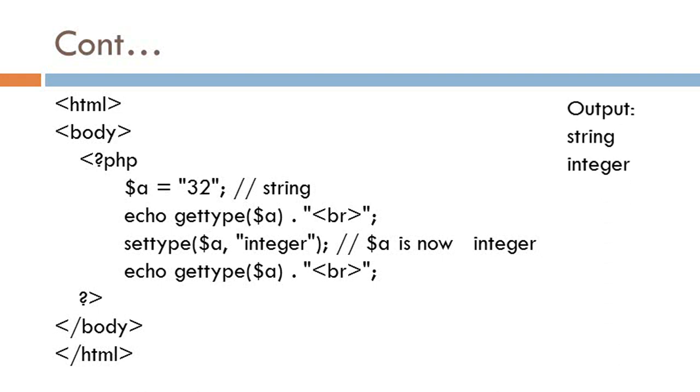The output of this code is first string is printed and then integer, because at first the data type of variable a is string. So here string is printed, and after that, after using the settype function, the data type of $a is changed to integer. So integer is printed.